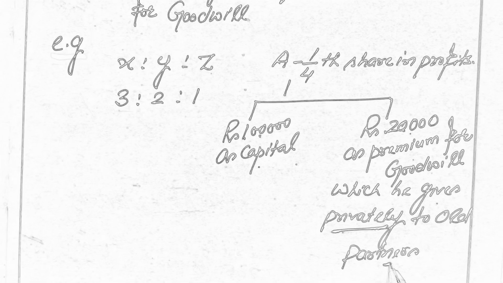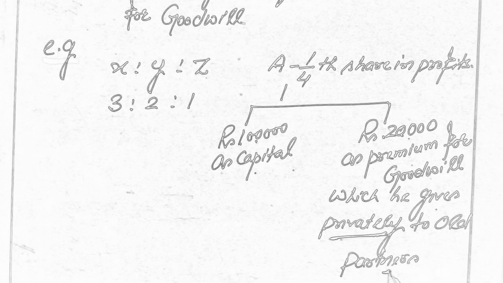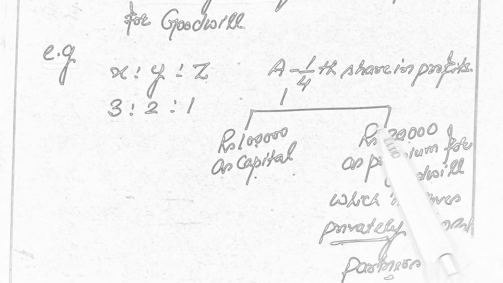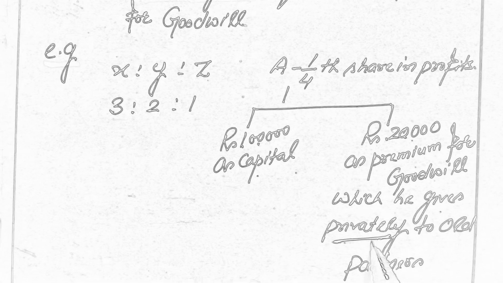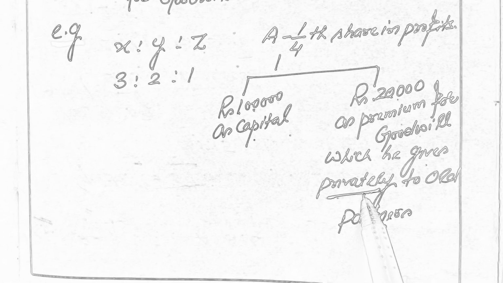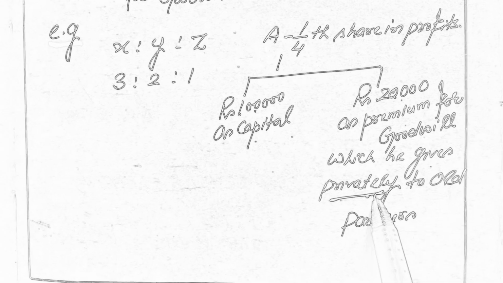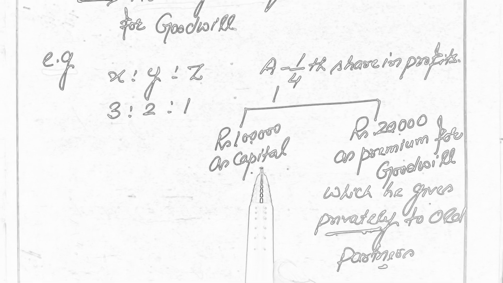And we are required to pass necessary journal entries at the time of A's admission. Now because it is clearly mentioned that the goodwill is paid by the new partner privately, there will be no entry for goodwill passed in the books of the firm in this case. But we will pass only the entry for capital introduced by A.